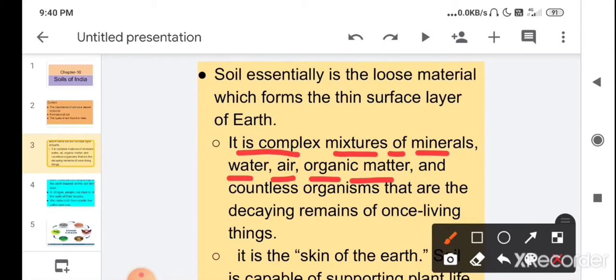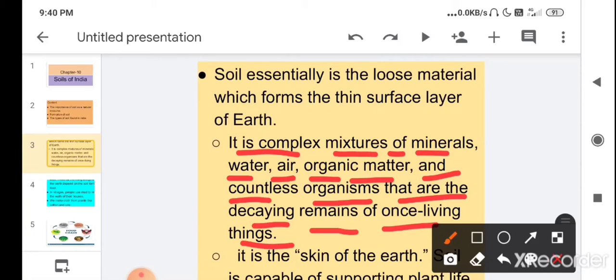You know that plants get minerals and water from the soil.